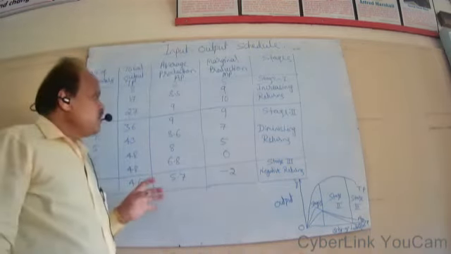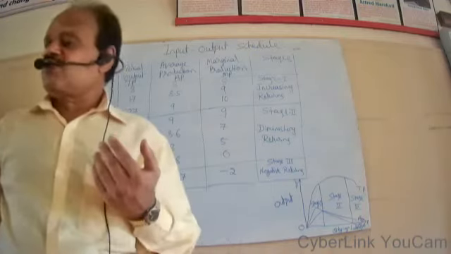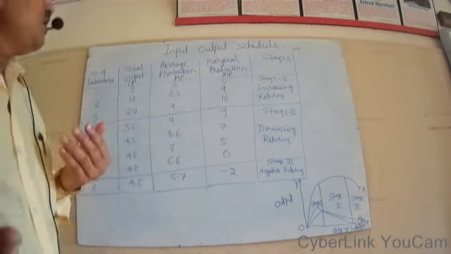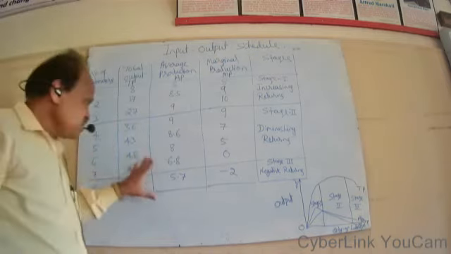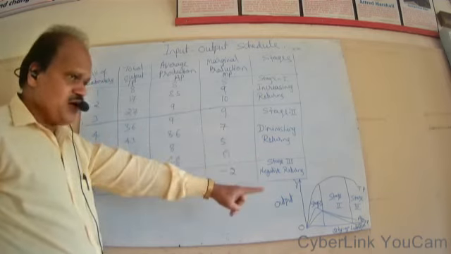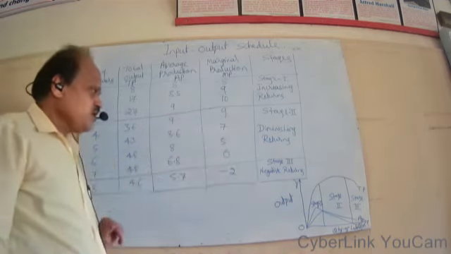Therefore, according to this law, by keeping one or more factors constant, if we go on increasing the remaining factors, after a stage, the marginal production would go on diminishing. At one stage, it will become 0 and even negative.